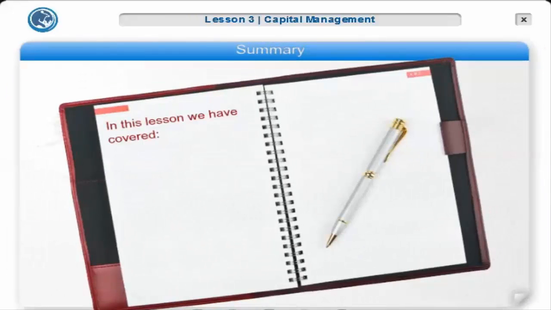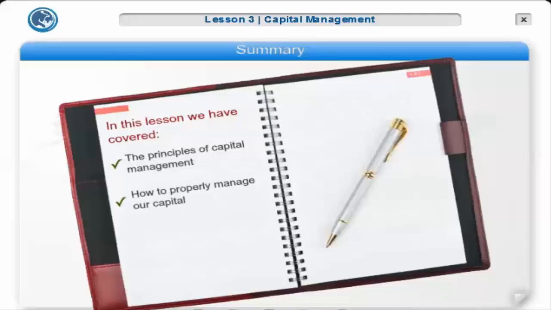In this lesson, we've covered the principles of capital management and how it helps in trading. We've learned how to properly manage our capital by keeping our losses low and our profit potential high. We've learned the 2 main rules of capital management, 5/15 and 10-30. We've learned about the risk levels and ways to work with them. If the material we've covered here is not sufficiently clear, I recommend that you retake the lesson.